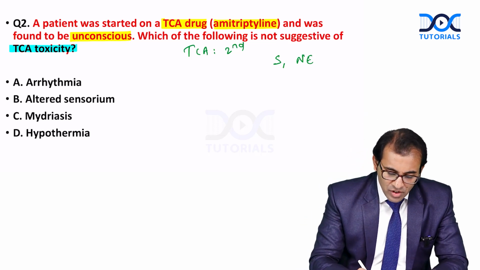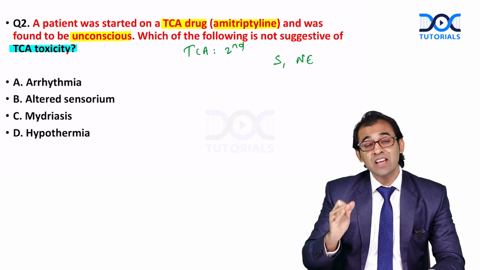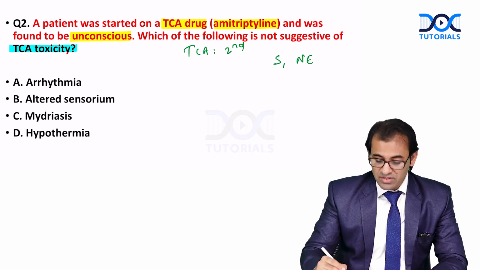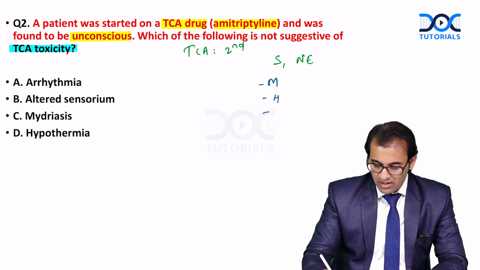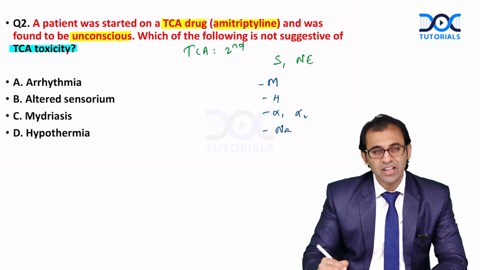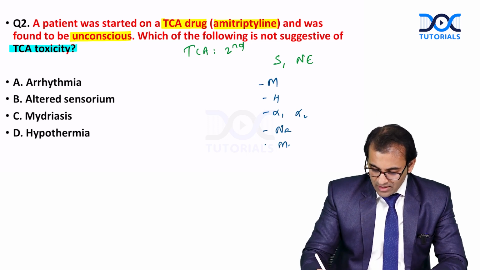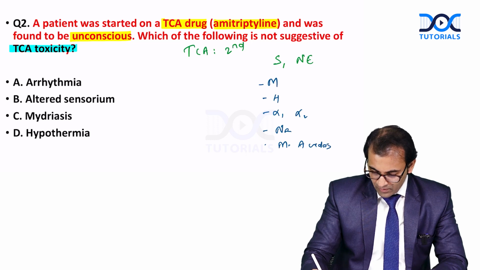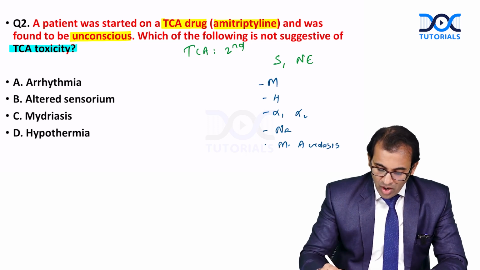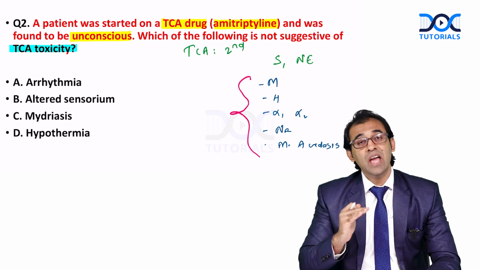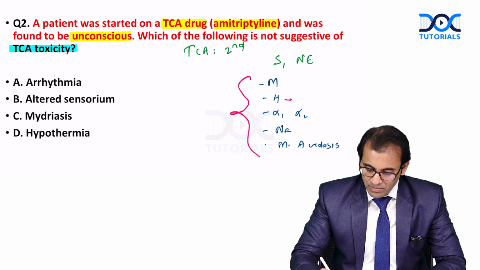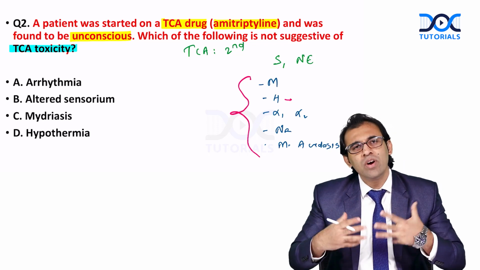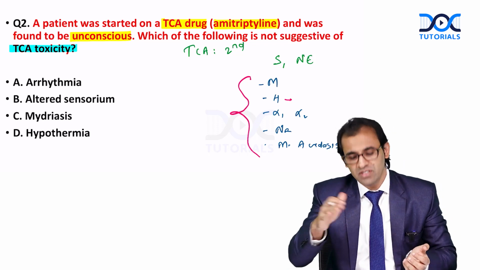But apart from that, TCA is also antagonizing some receptors like muscarinic receptors, histaminic, alpha 1, alpha 2, the sodium gated channel of the heart, and it is causing metabolic acidosis. Because of these receptors, there will be so many side effects after TCA. Because of the histaminic receptor, the patient will be complaining of over-sedation. Every time the patient is sleeping.